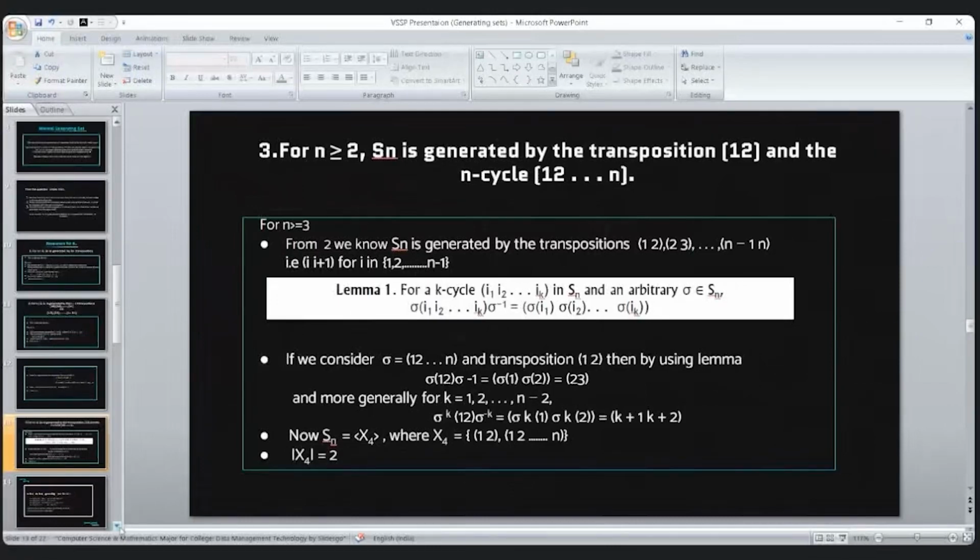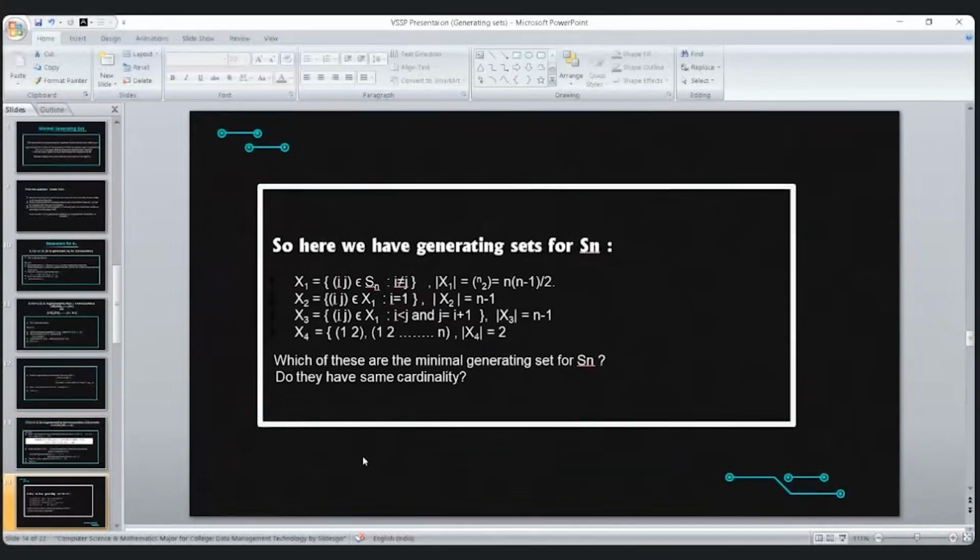So we have seen four different generating sets for Sn. First of all, we have to check how many of them are minimal generating sets. I have already told that x1 cannot be a minimal generating set, because we have removed some number of transpositions, and after that it is also a generating set.